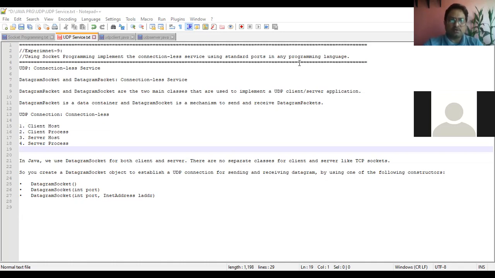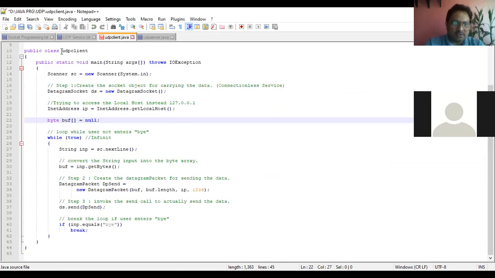Okay. So now let's see the UDP client program first. I have named this class UDPClient to differentiate that, yes, this is connectionless.